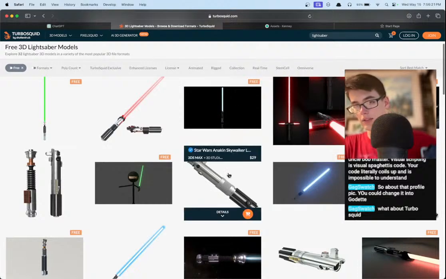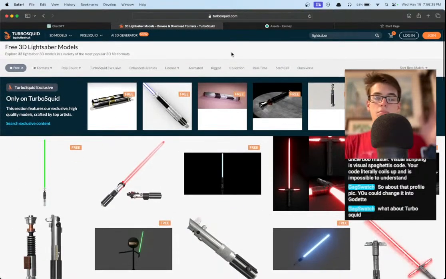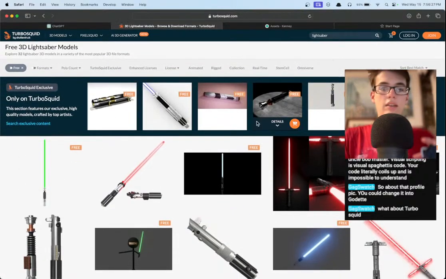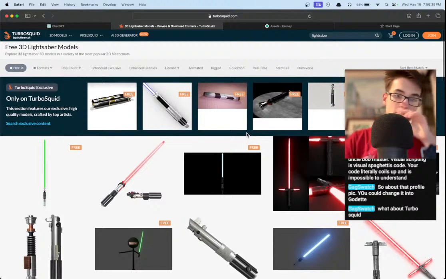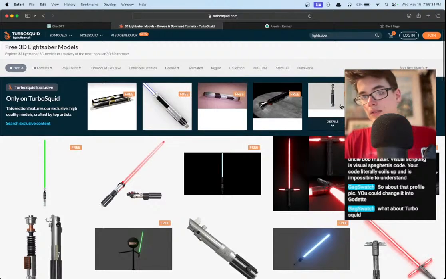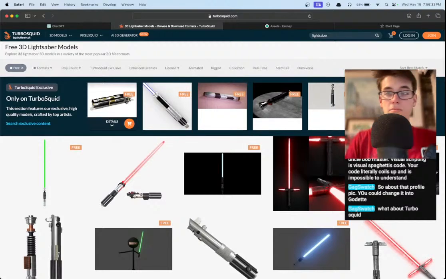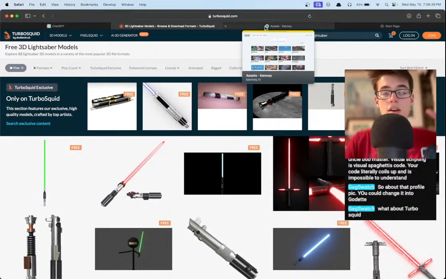You can't get this because it's $29, and we don't want to do that. So yeah, this is actually probably the number 10 best place to get free assets. And look here, at the top they even have a nice little list. Some of these actually look pretty banger if we were making a game involving lightsabers.